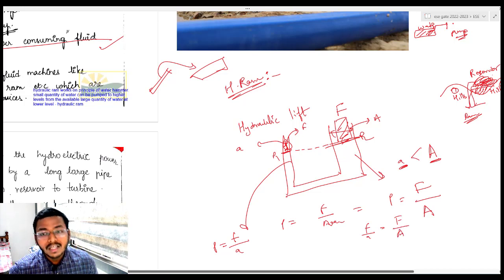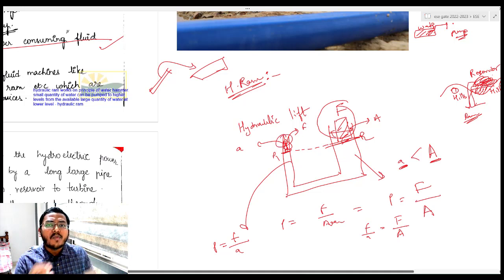Not understanding the concept? Let us try to understand. If you want to lift a larger weight using this hydraulic lift, even if you apply a smaller load on this side, what will happen? This side will go up because the pressure on both sides is the same. Let us try to understand with a small example. Let us say this small area is 1 and the load acting is 100 Newton, and the area is 1 meter square.